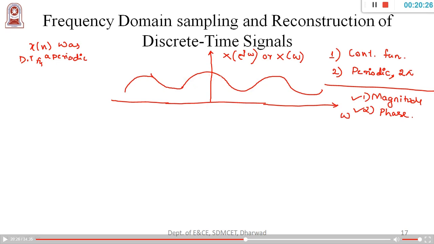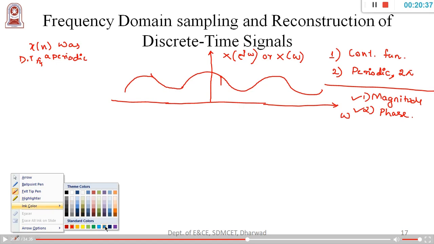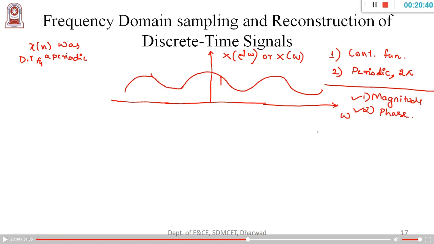Let me go for sampling of these things. For your convenience, let me take a different ink here. It is as good as changing the chalk piece color. Okay, now let me sample this. Now we have a sampled version of DTFT, and that is what we call frequency sampling, frequency sampling of DTFT.